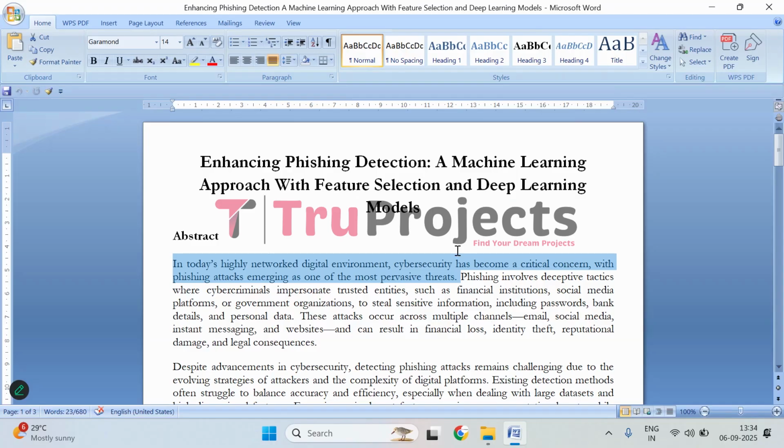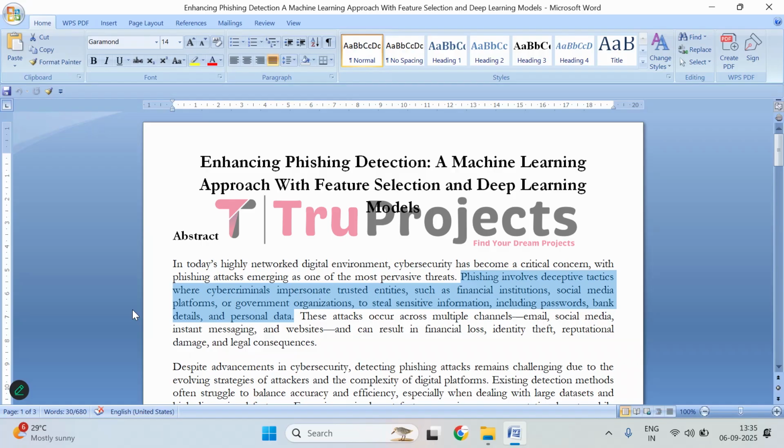Why is cybersecurity very important? Because in today's world, everything is connected online, so keeping our digital information safe is very important. Phishing is one of the most common and dangerous online threats. It involves tricking people to steal their sensitive information. So, how does phishing work?